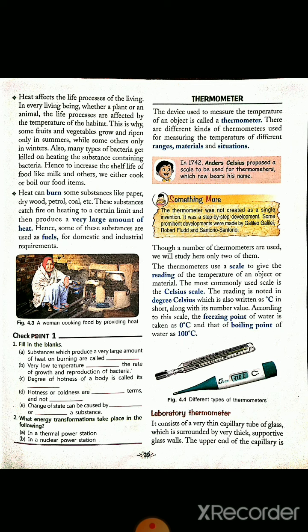Here you can see in the figure a woman cooking food by providing heat. That heat is given by the burning of wood. And as wood catches fire easily, it creates a large amount of heat so that the cook can easily cook.